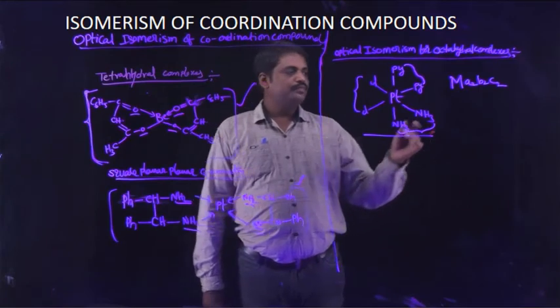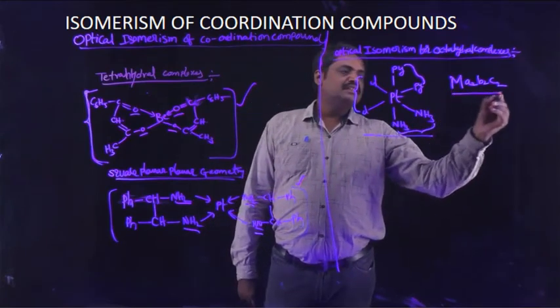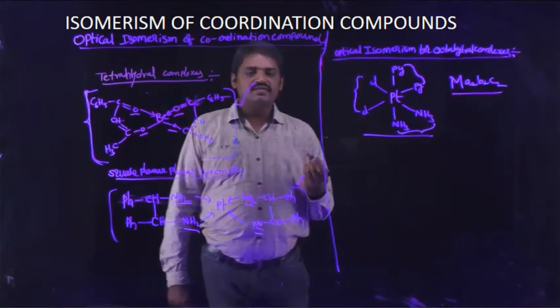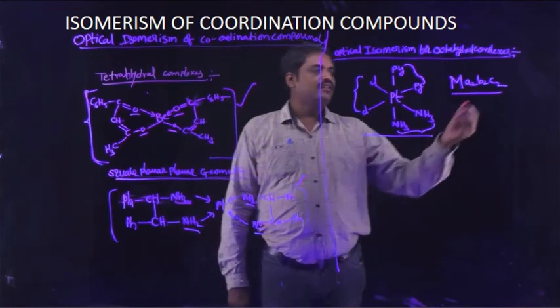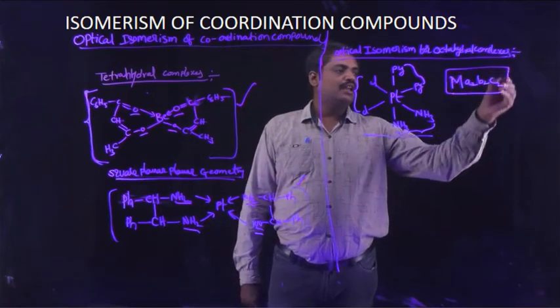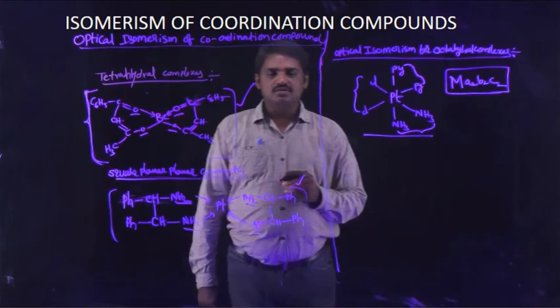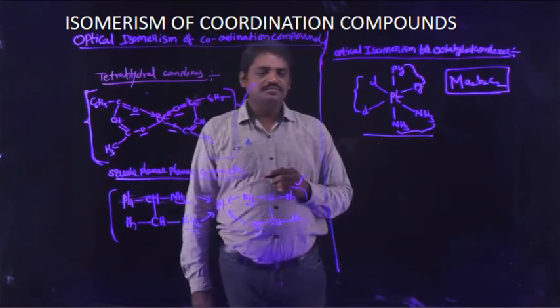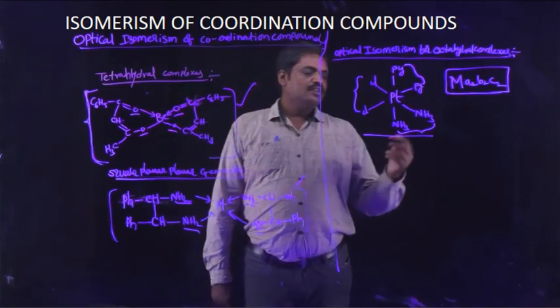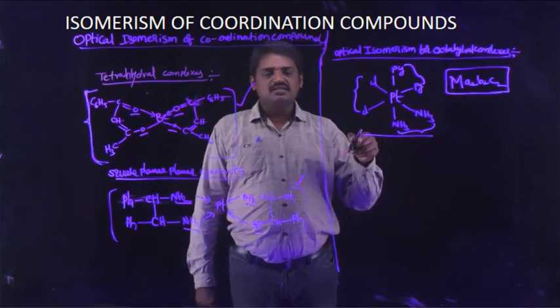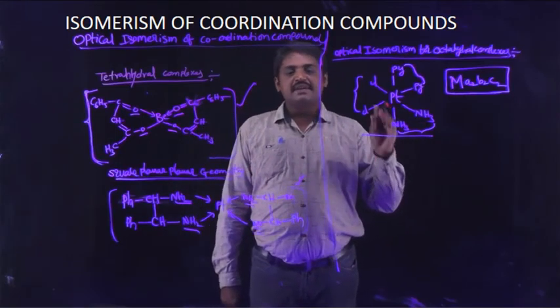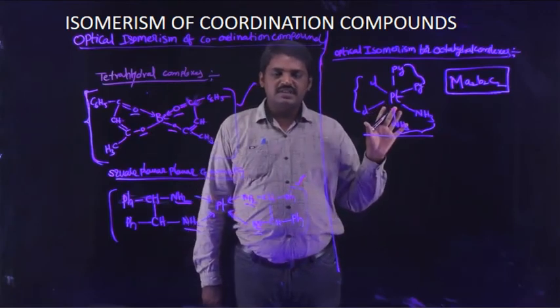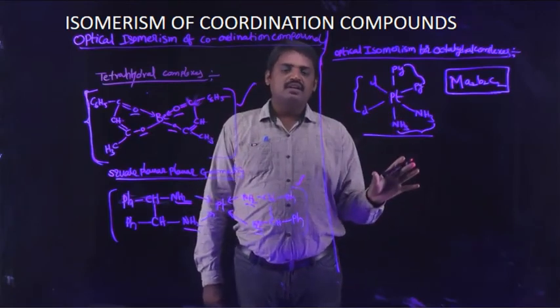The given coordination compounds having the general formula Ma2B2C2 show optical isomerism, and these complexes exhibit some planarity.